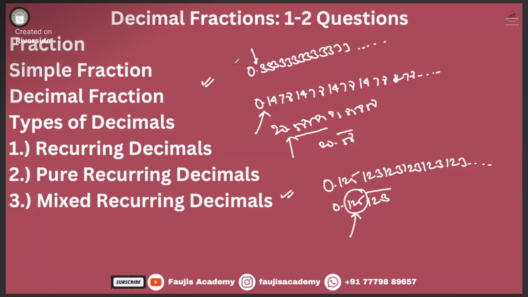In pure recurring decimals, the whole set of numbers repeats after the point, but in a mixed recurring decimal, after the point there are three numbers, 1 2 5, which are not recurring or repeating. And the meaning of recurring is the same as repeating. Is it clear, guys?